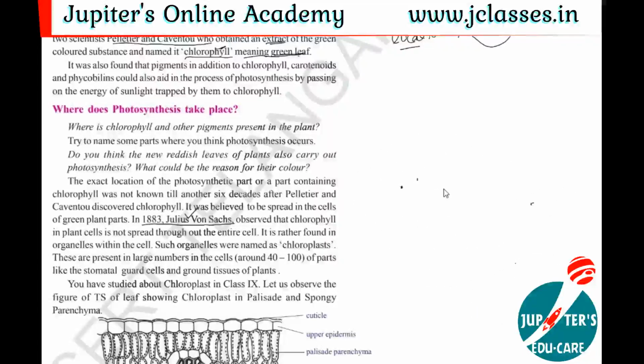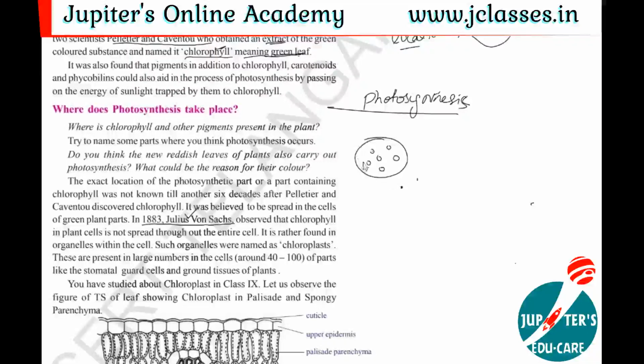Right, once again we'll discuss the contribution of the scientists Julius von Sachs and Daniel Arnon. They observed the exact location of photosynthesis in plants. Where does this photosynthesis occur? Photosynthesis occurs in the plant cell, where small tiny organelles are present. A number of organelles are present inside the cell, as you know very well from the 8th and 9th class.